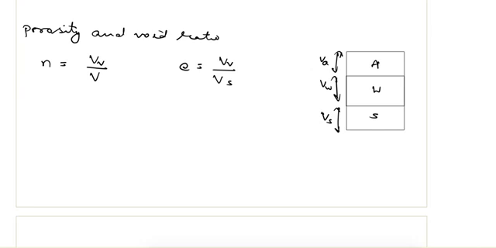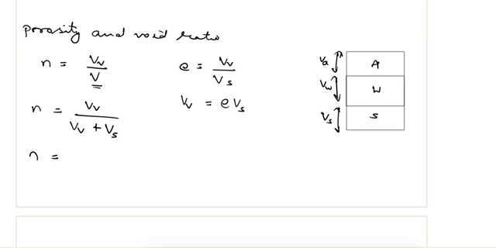And from here I can write volume of voids is equal to e times volume of solids, and n is equal to volume of voids divided by total volume, which is volume of voids plus volume of solids.